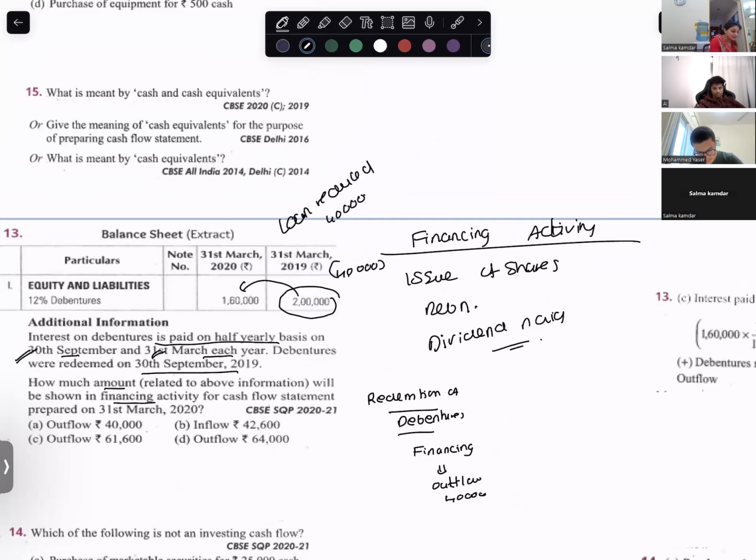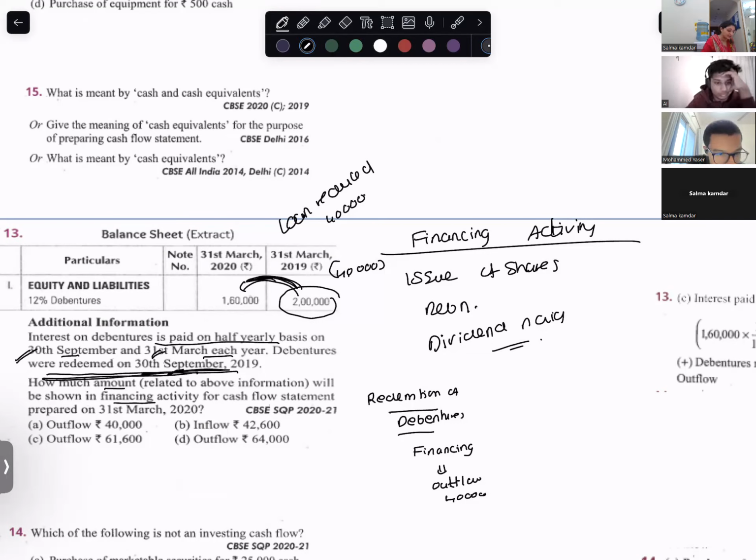That means this 40,000 was redeemed on 30th September, and interest was also given on 30th September. Yes or no? Check properly.